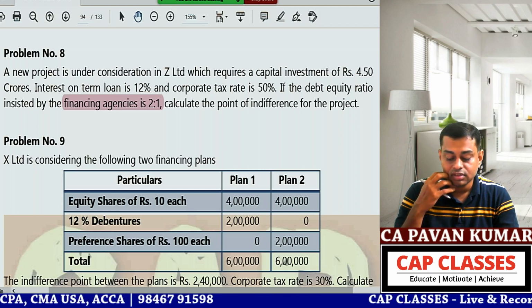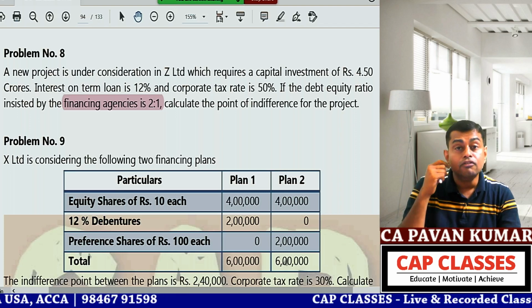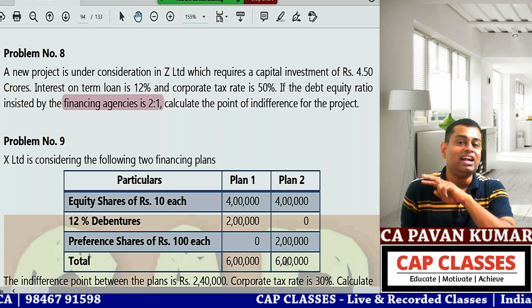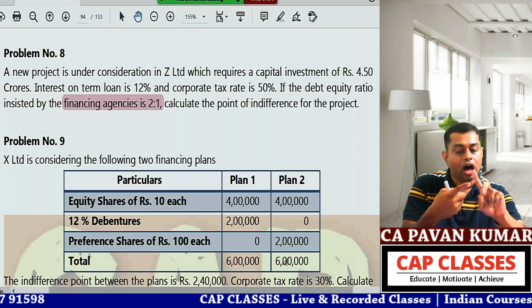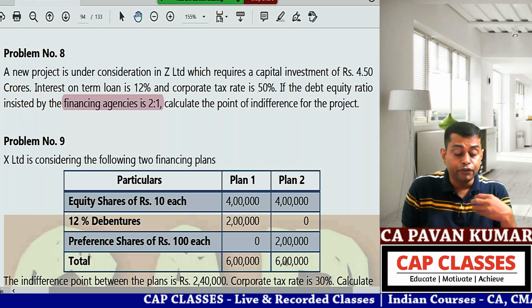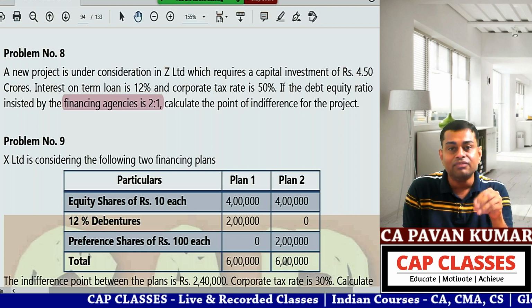We have to assume it as 1:1, sir. No, we have to assume it as full equity, because it is always equity and debt combination, no ma. Either it can be one equity, or it can be a combination of debt and equity. Because if you do not put in your own money and ask the bank to give 100% finance, they will not give you.